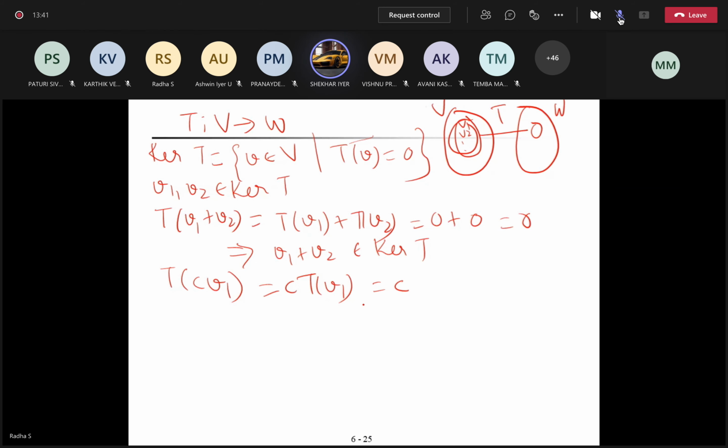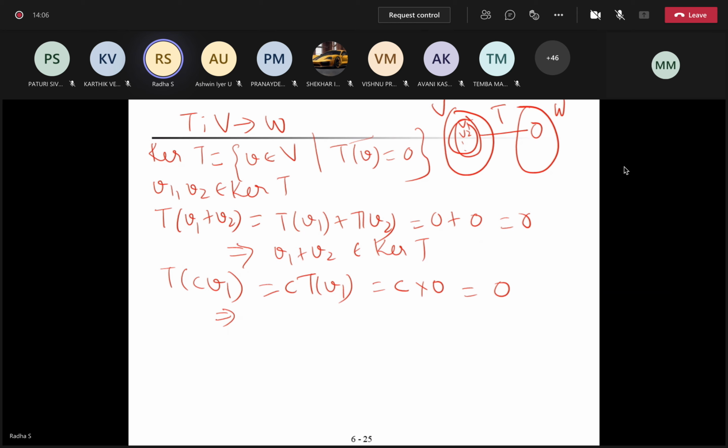T of V1 is 0. Why is T of V1 0? Because V1 is in the kernel. So it is 0, which implies T of the whole thing is 0.